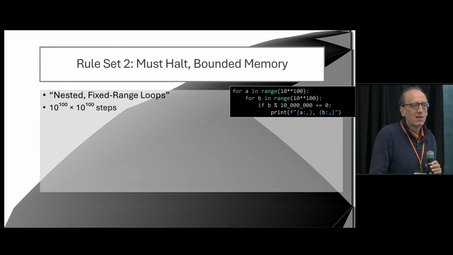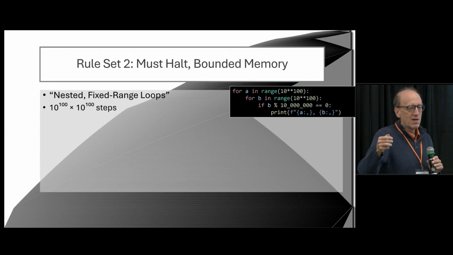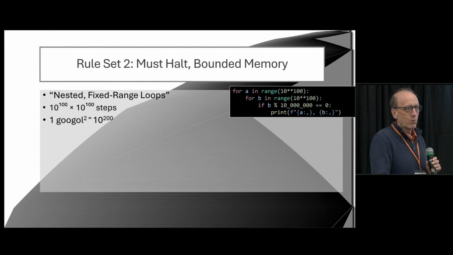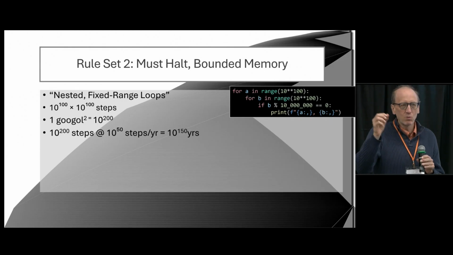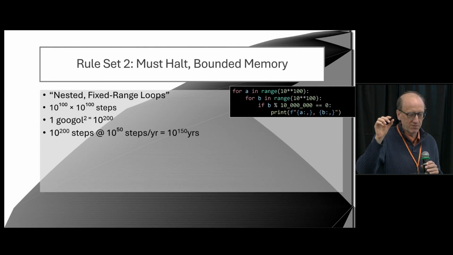Let's analyze this. We have 2 nested loops. Each one's running 10 to the 100th power. So together, they're going to run 10 to the 100th power times 10 to the 100th power. That's 1 googol squared, 10 to the 200th power. The fastest computer we can imagine can maybe do 1 step every Planck unit, which is the smallest possible unit of time.